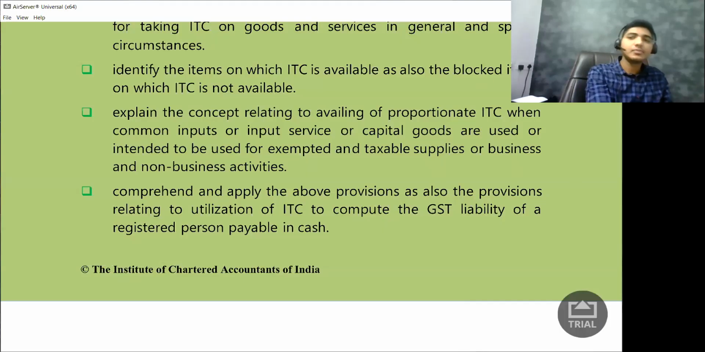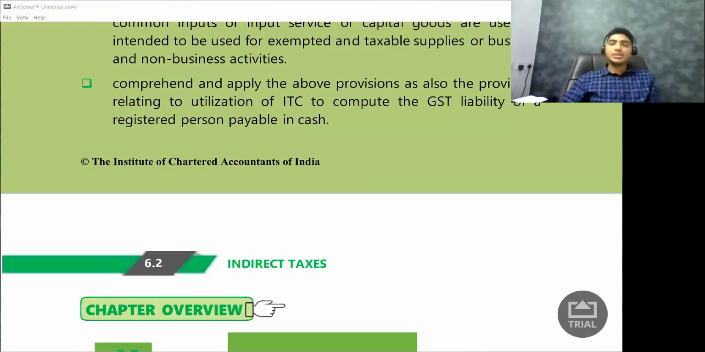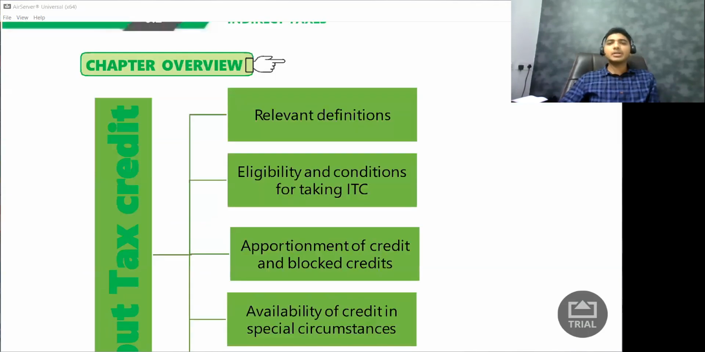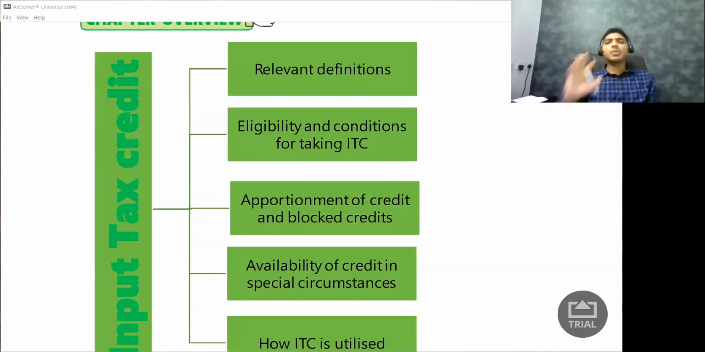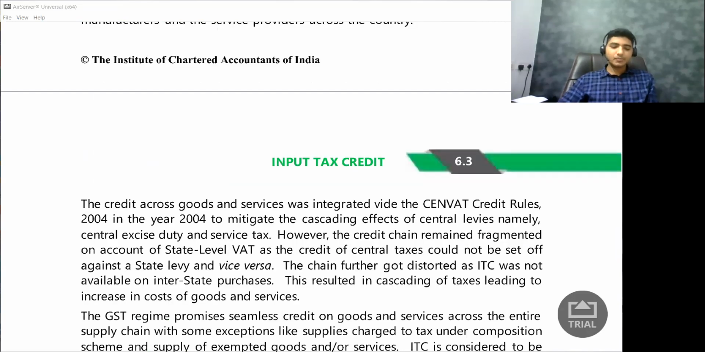All right. So let us start with your chapter number 6, that is input tax credit. Now, as far as importance is concerned, this particular chapter is the most important chapter in GST. It is the most important chapter as far as exam marks is concerned. Also, most of the questions will come from this chapter only. And as far as your practical life is concerned, maybe in your articleship or once you become a chartered accountant, this chapter is very, very important to you.